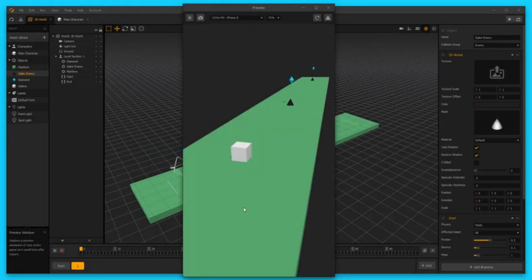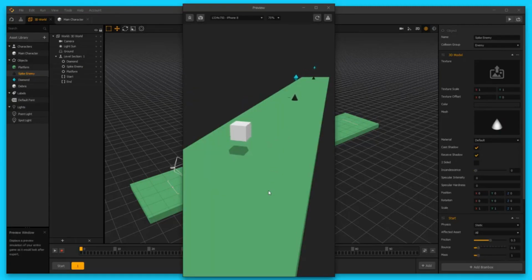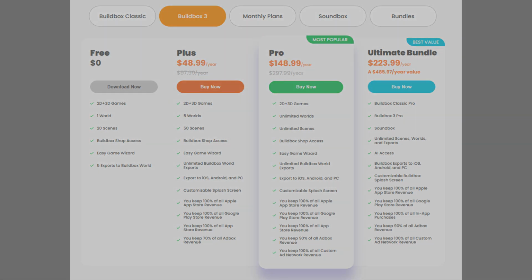It offers a step-by-step tutorial for beginners, integrated artificial intelligence, and a library of 20,000 game resources, including sound effects and animations. However, additional features, including game export, require a monthly subscription. Here are 2 games made with this engine, Damn Daniel and The Lion's Den. Buildbox requires a paid license, which varies depending on the selected plan. However, there are no royalties or fees on game sales for games created with this engine. Creation capabilities: 8. Ease of use: 10.